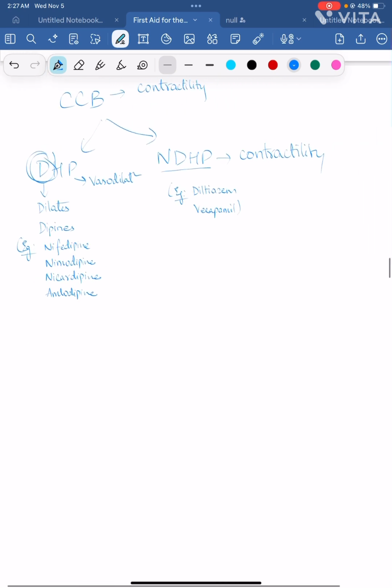So if they ask something like which one is the most effective dilator among these, right? So you will always go for dihydropyridine. I keep saying pyrimidine, I don't know why, but it's pyridine, right? Dihydropyridine more than, you have dilator, dil is dilator, right? So next comes diltiazem, next comes verapamil,